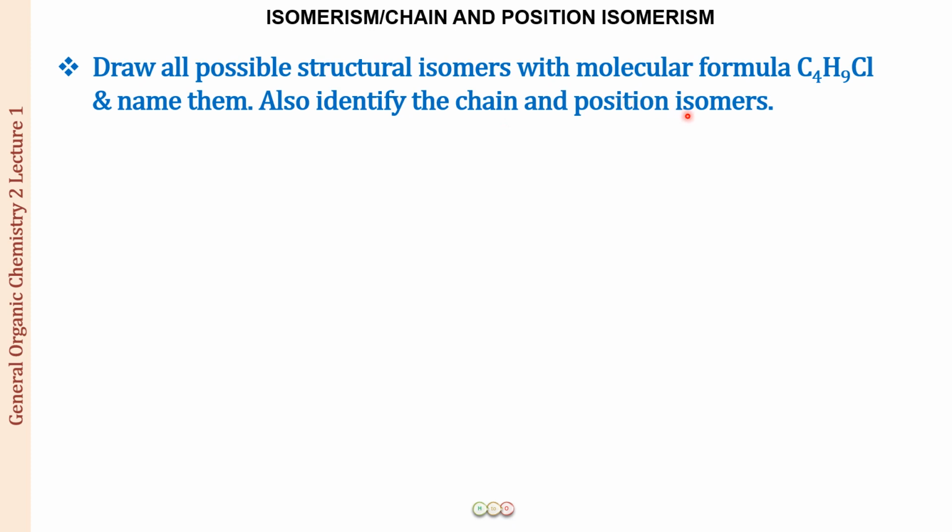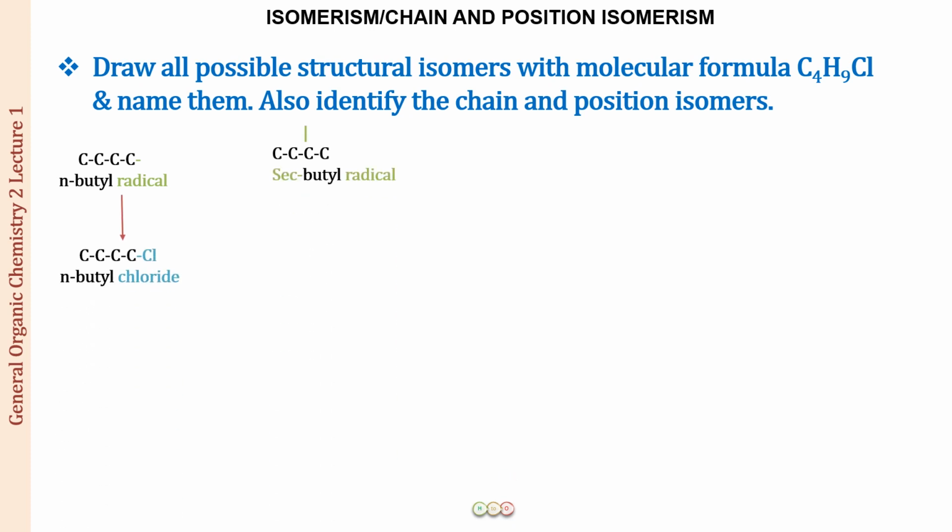Now first of all, you have to look at this compound. This is C4H9Cl. So if I take this chlorine out, what I am left with is C4H9, which is the butyl radical. So if you draw all the isomers that you have done for the butyl radical, it is going to be very easy to draw all the structural isomers for this compound. First we have the n-butyl radical. From the n-butyl radical, the hydrogen is replaced from a primary carbon. So instead of this hydrogen, if I put a chlorine atom, I will get n-butyl chloride.